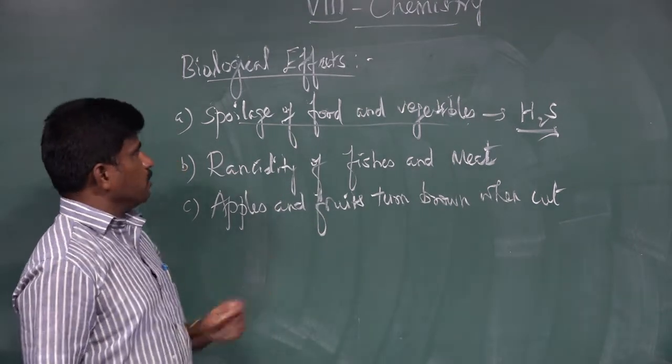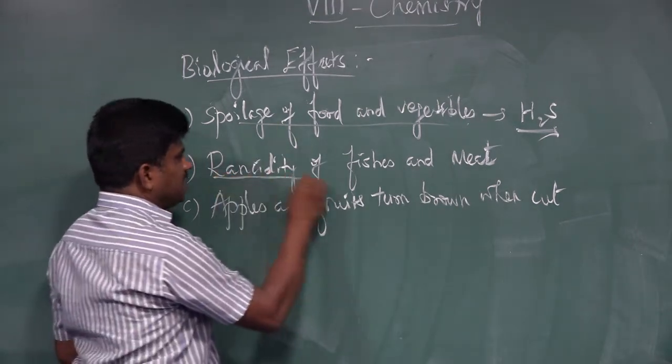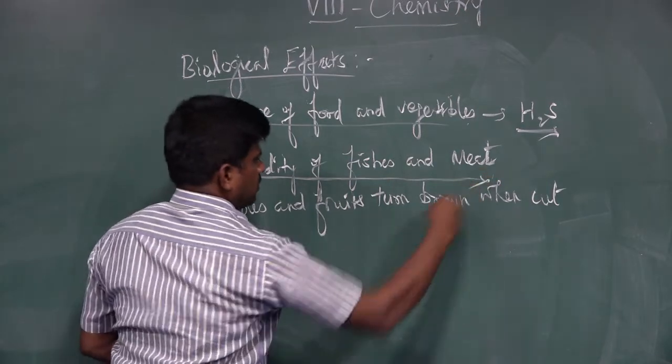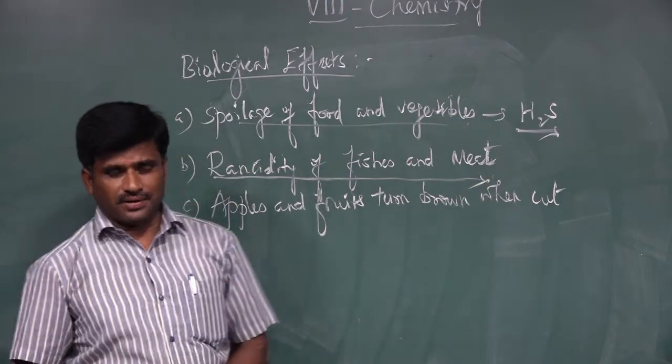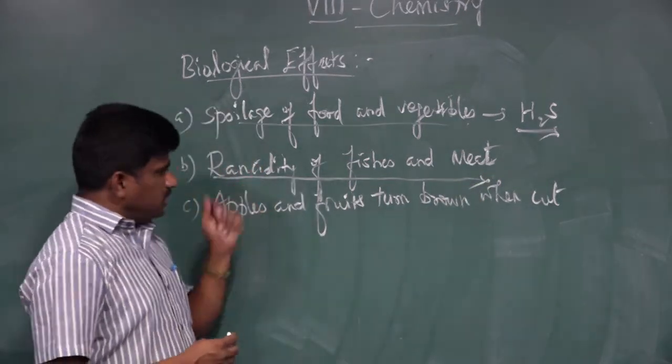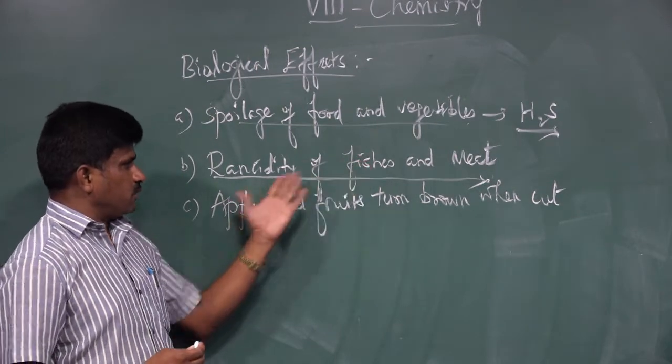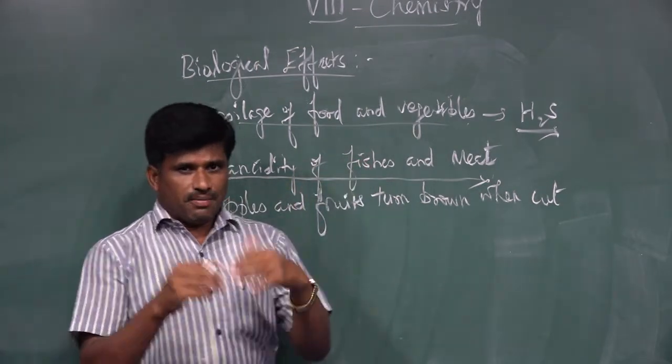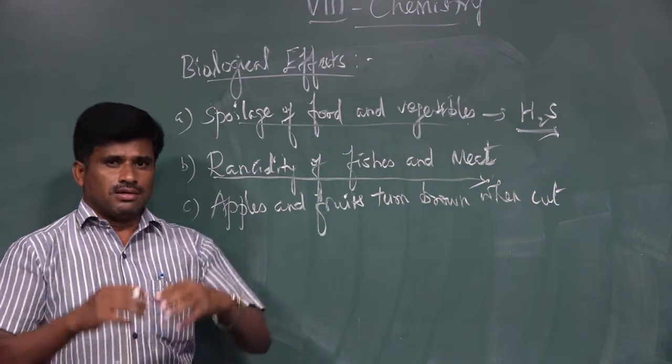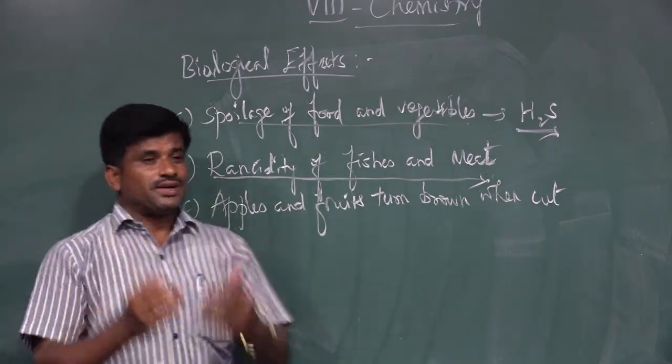Then for the second one, we go to the effect of rancidity of fishes and meat. We know that fishes and meat contain fatty acids, which are unsaturated fatty acids.